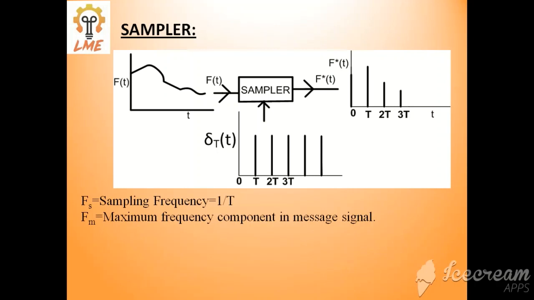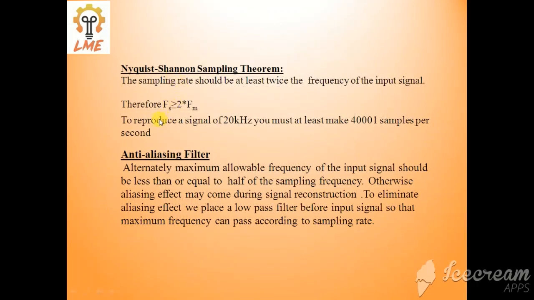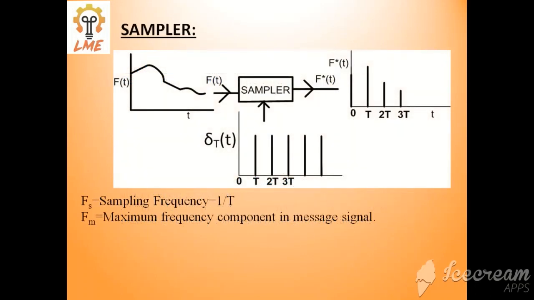For successful reconstruction, your sampling frequency must be at least twice the maximum frequency present in the input signal. Here the input signal is f(t), and this is the sampled signal, f*(t).